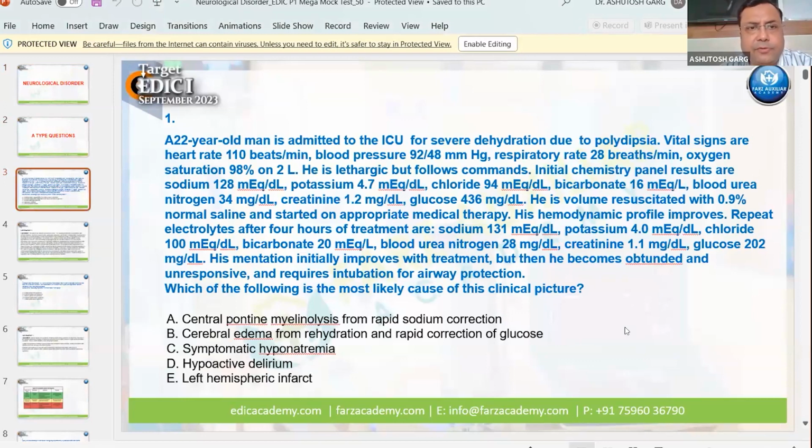First question is, a 22-year-old man is admitted to the ICU for severe dehydration. Please mute yourself, and if you want to give an answer, you can write your answer in the chat box.